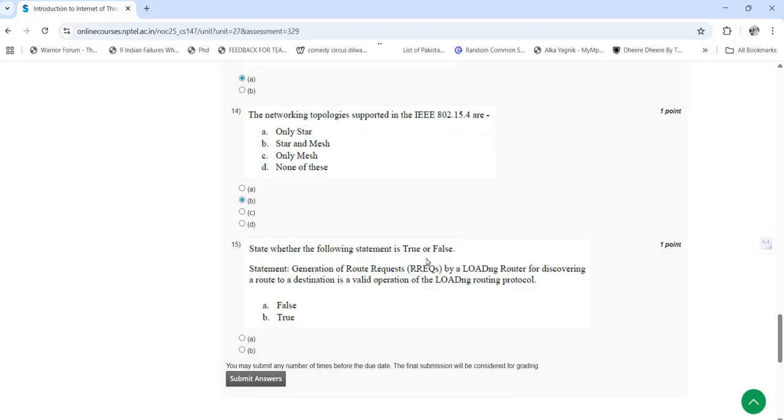15th question: state whether the following statement is true or false. Generation of route request by a routing router for discovering a route to a destination is a valid operation of the routing protocol. So here the answer is B, it is true.